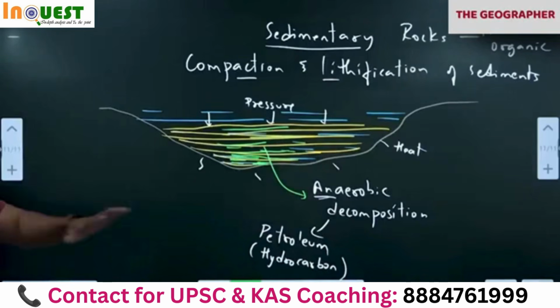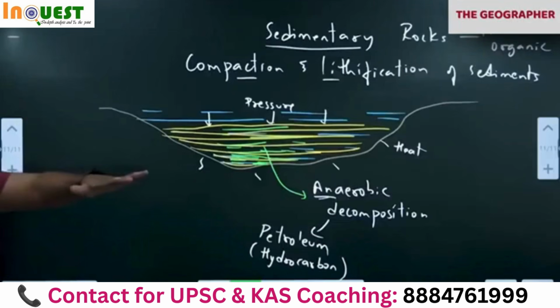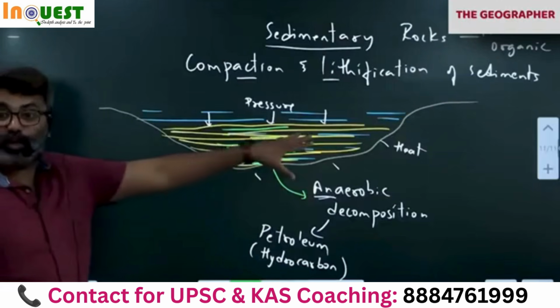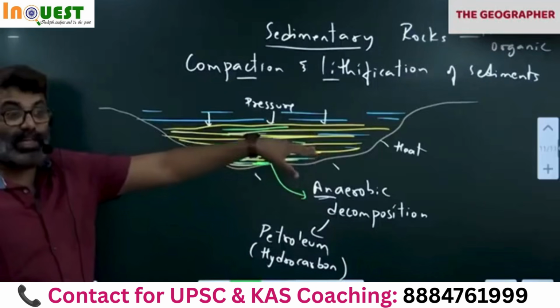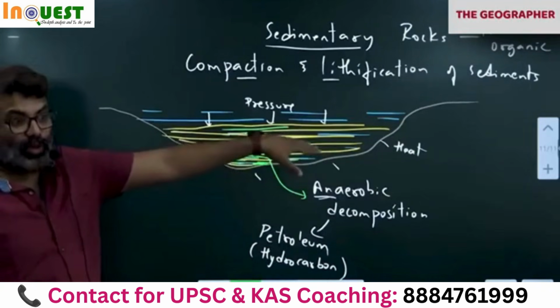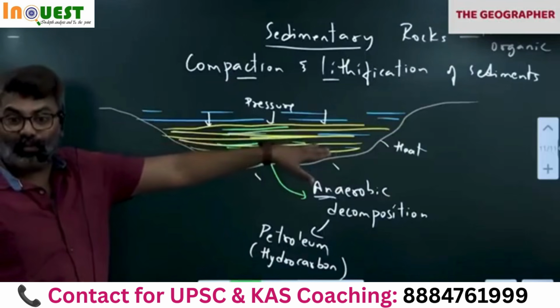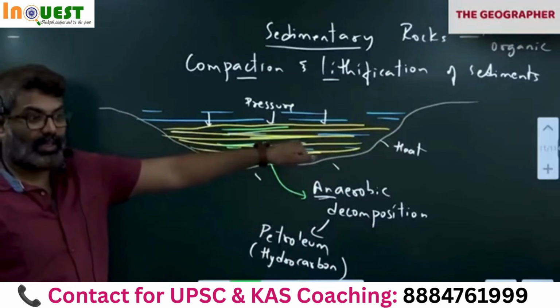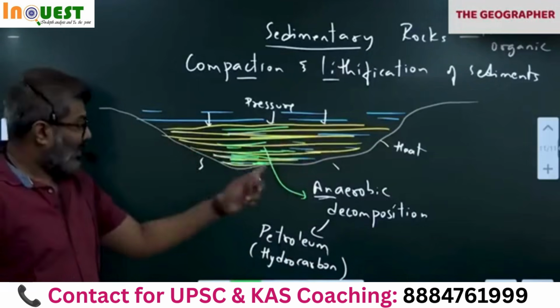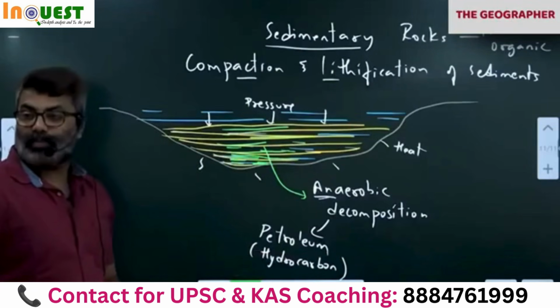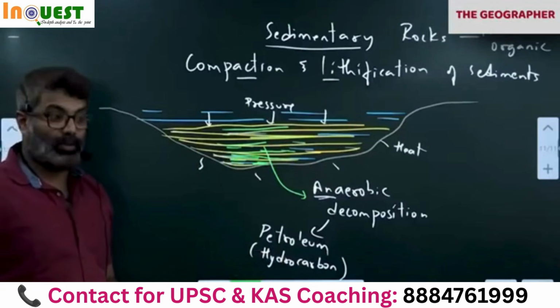So that means we should have a large sedimentary basin, in which we'll find it. Think of the Persian Gulf. Tethys Sea sediments are there. The Mediterranean Sea is also very old, a remnant of the Tethys Sea. You got it? Wherever we have old marine sediments, we get petroleum. Okay, please remember this.